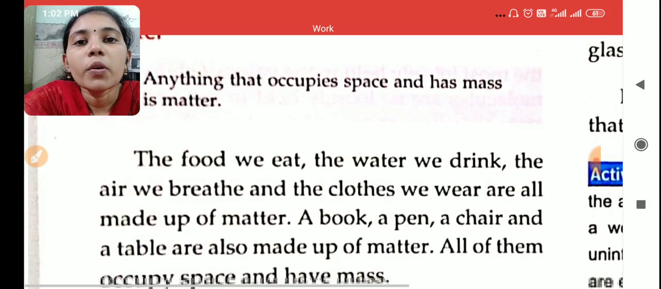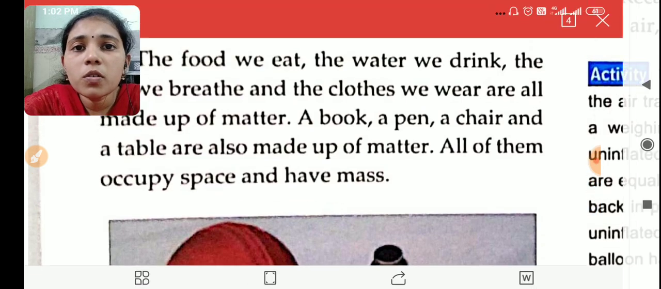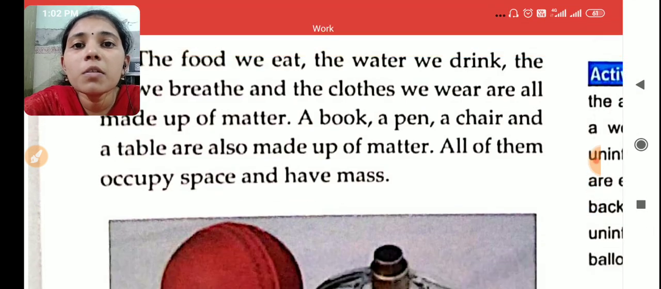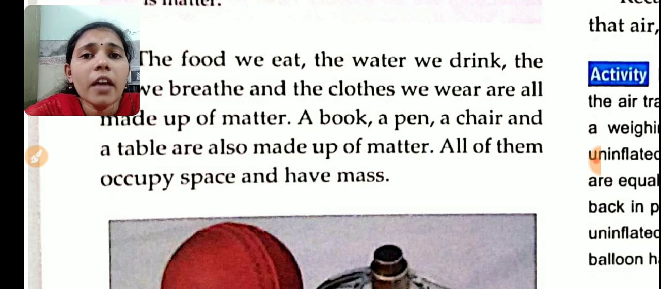Next we are going to study some examples. I told you now only what the examples for matter are. The examples are anything around you, like pen, pencil, book, bag, the food you eat, the dress you wear, air, water. Everything is an example for matter. And some diagrams are given here, that is the example for matter.